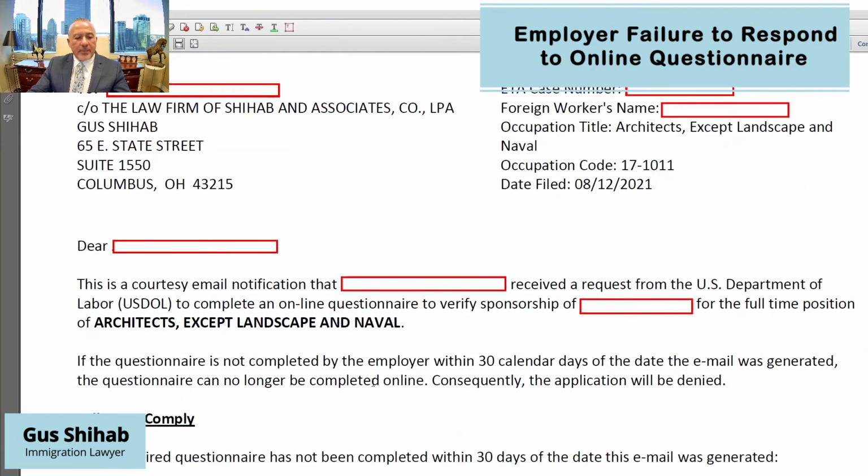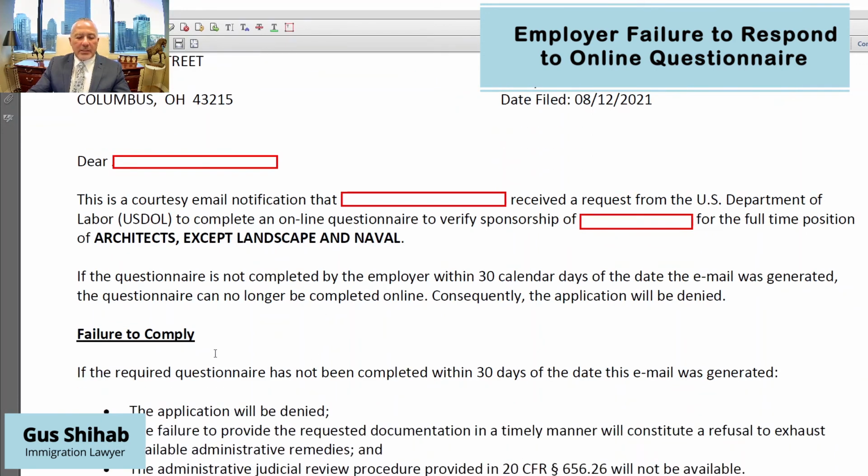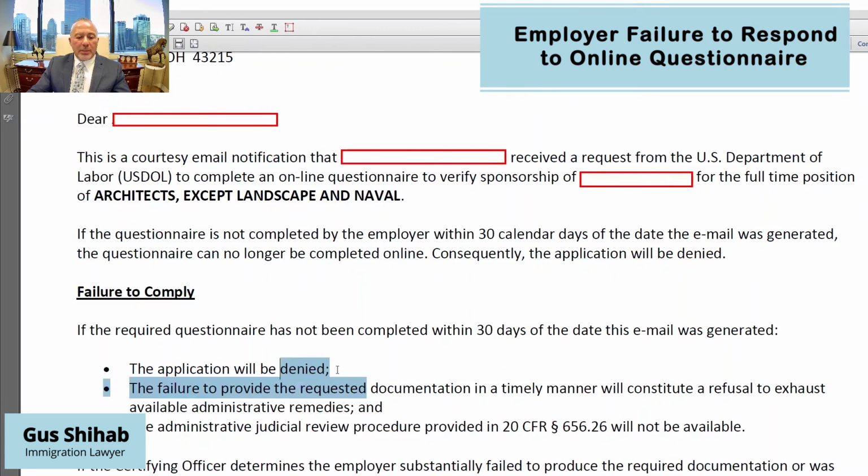It was sent to me, and it says in here, and I've redacted the name of the client for confidentiality reasons. It says, this is a courtesy email notification that employer received the request from the U.S. Department of Labor to complete an online questionnaire to verify the sponsorship of blank. This is the foreign national's email for the full-time position of, in this case, architects except landscape and naval. And here it says, failure to comply, if the required questionnaire has not been completed within 30 days of the date of this email, the application will be denied.